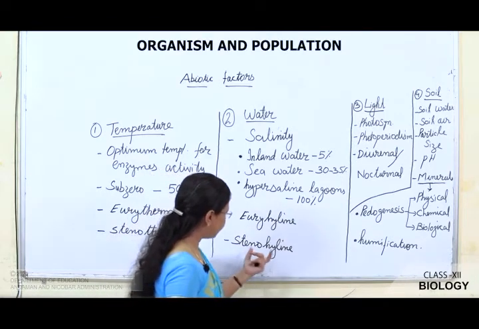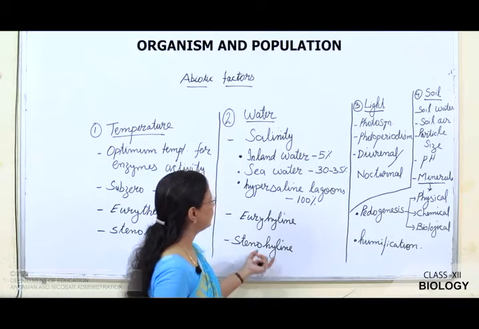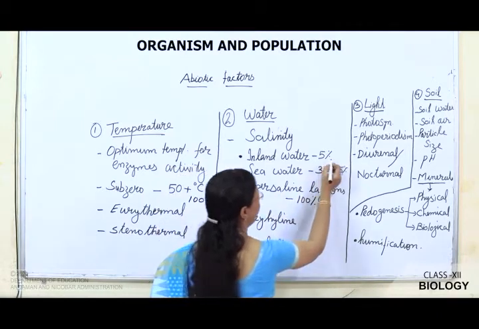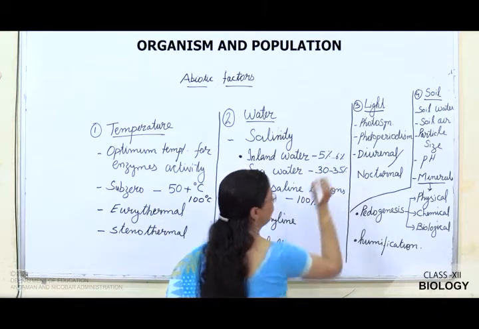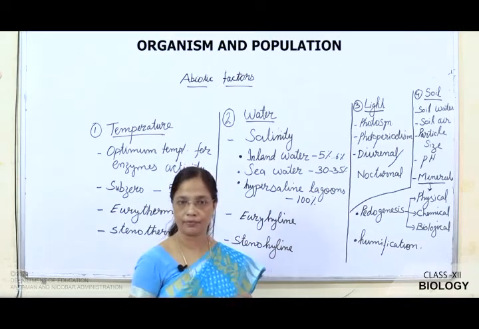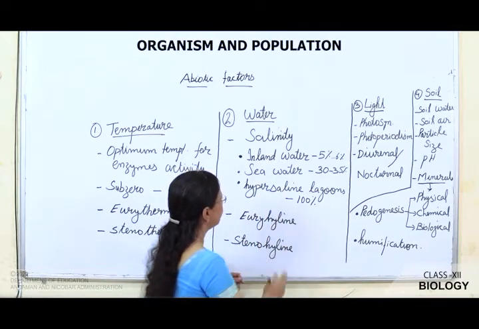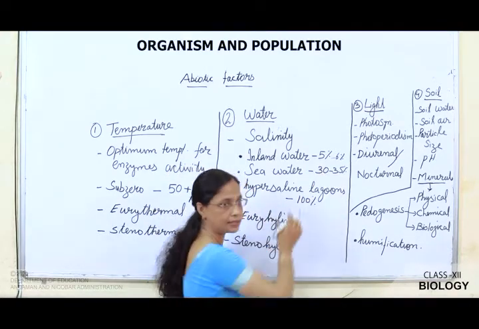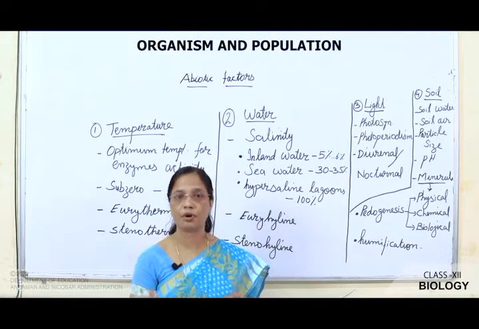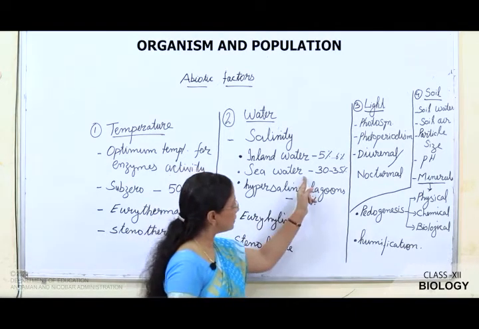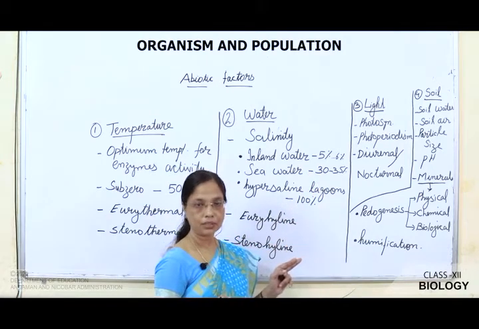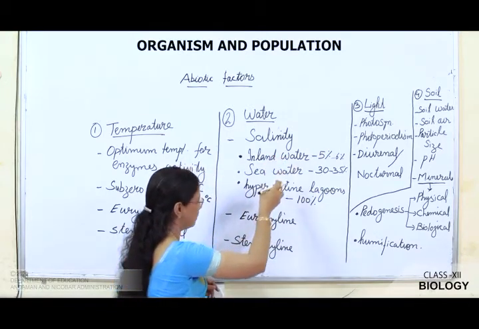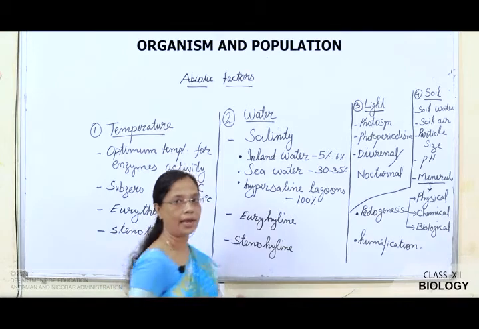When we take the examples of stenohalines, we will see the freshwater fishes. Freshwater fishes can survive in 5 to 6% salinity. Beyond that, they can't survive. Similarly, marine water or sea water fishes can survive in this narrow range, that is 30 to 35% of salinity. Below this, they can't survive. So, these are said to be narrow range, and those organisms come under stenohalines.